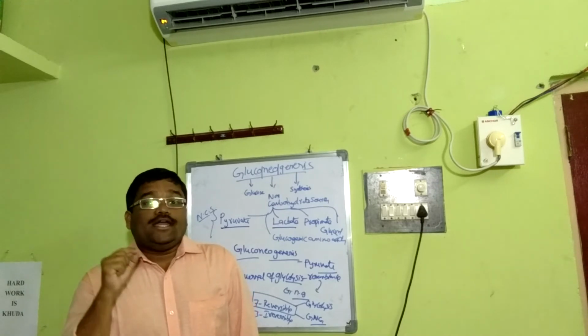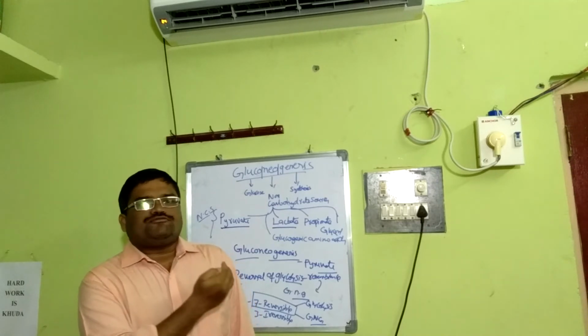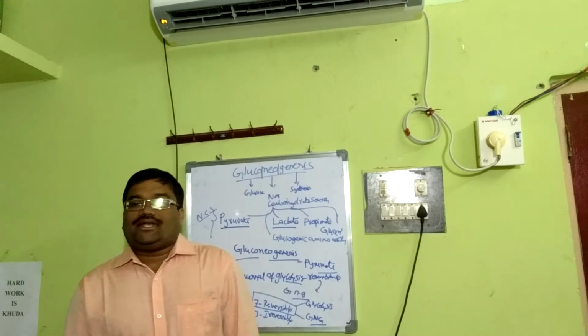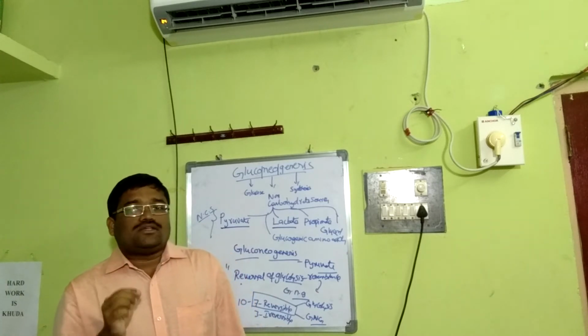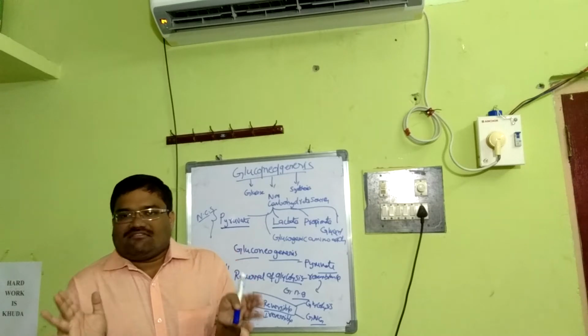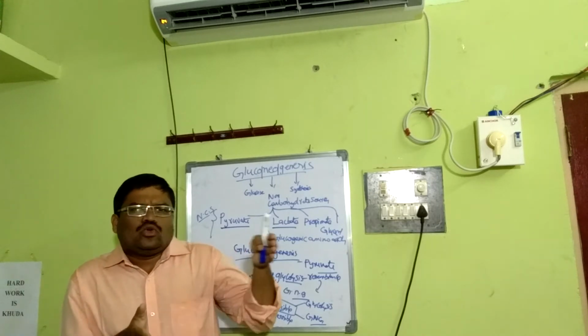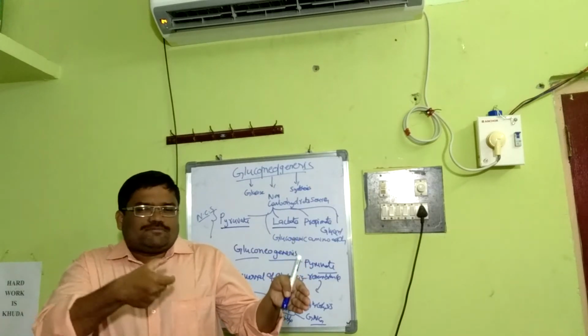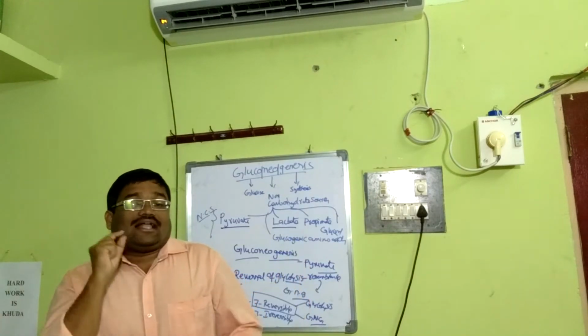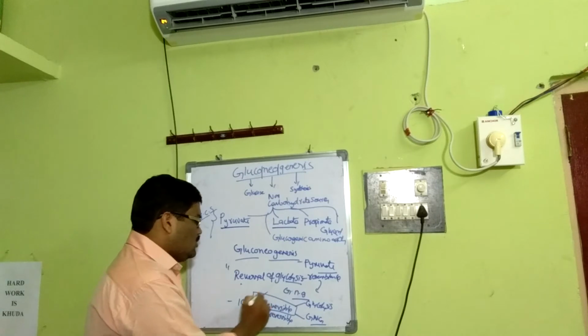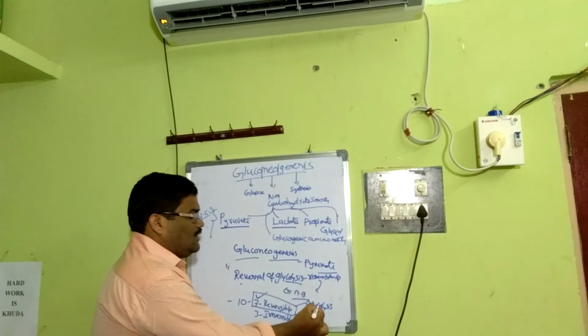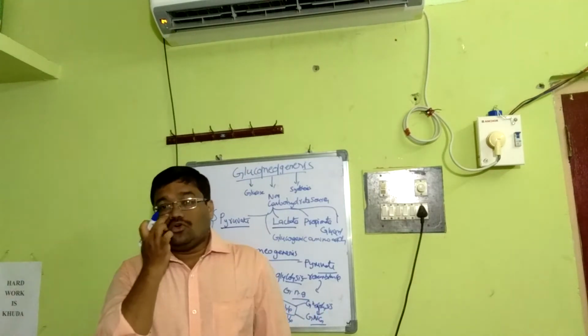And number 3, pyruvate kinase, which converts phosphoenolpyruvate to pyruvate. These 3 reactions in glycolysis are totally irreversible. There is no similarity between gluconeogenesis and glycolysis with respect to these 3 irreversible reactions. For the rest of the 7 reversible reactions, there is complete similarity between glycolysis and gluconeogenesis.